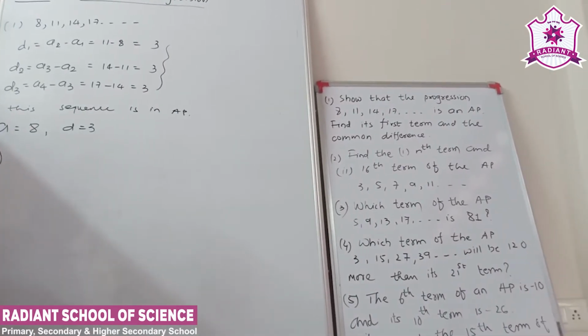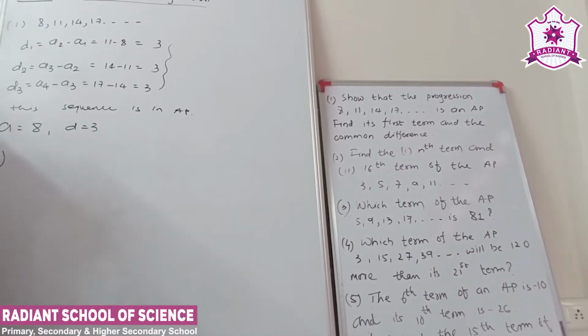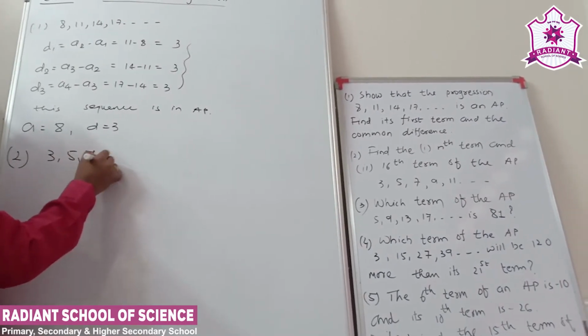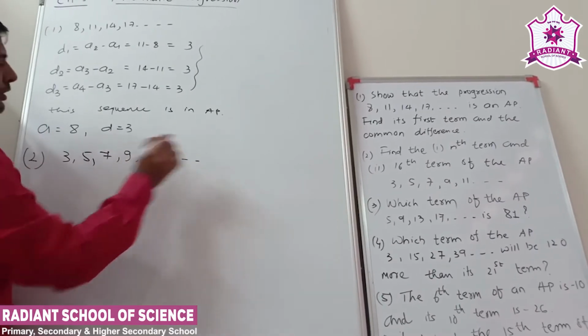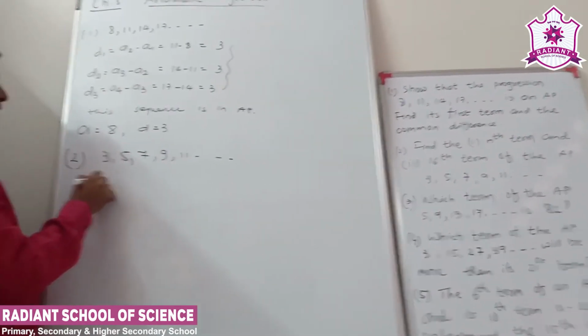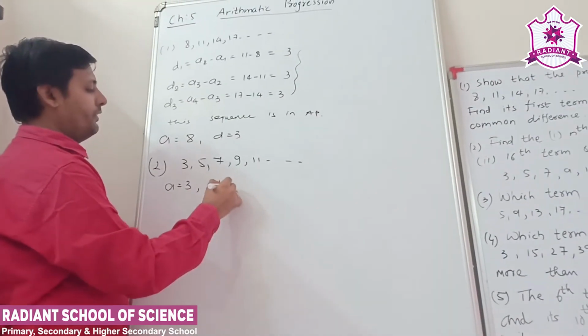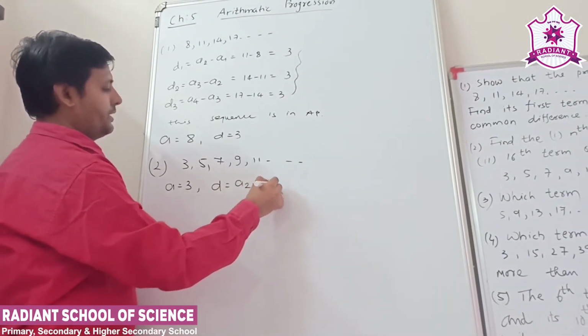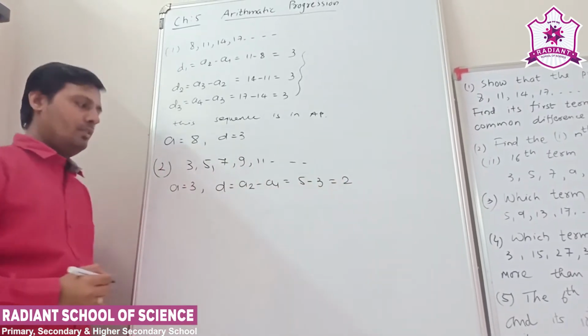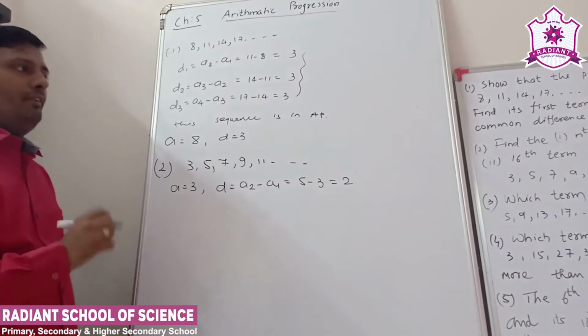Here we have to find the nth term and also the 16th term of the given AP. The AP is 3, 5, 7, 9, 11, up to infinity terms. Now a is equal to the first term, that means 3. Common difference is the second term minus the first term, 5 minus 3, is equal to 2.